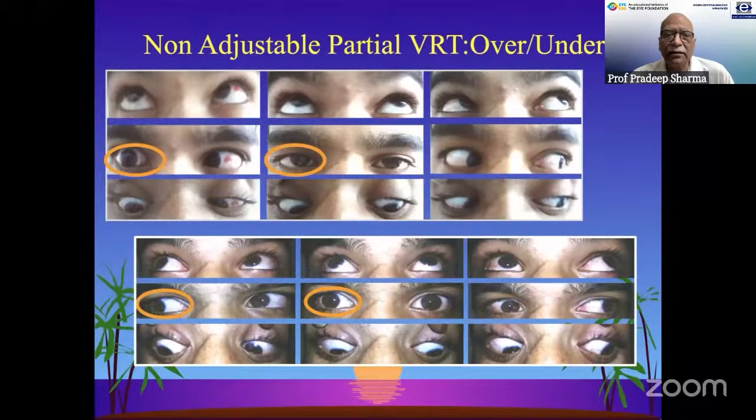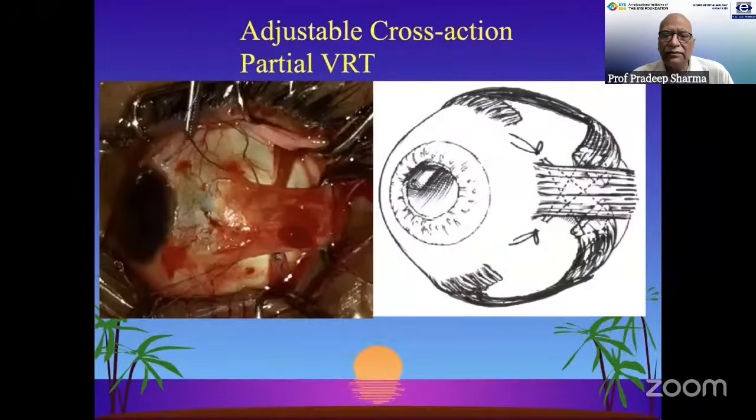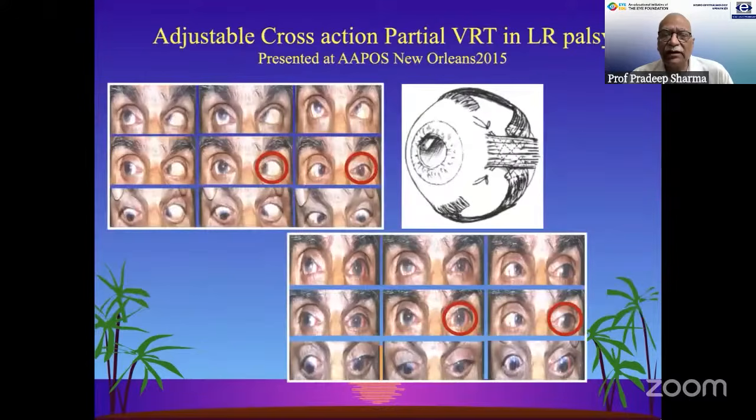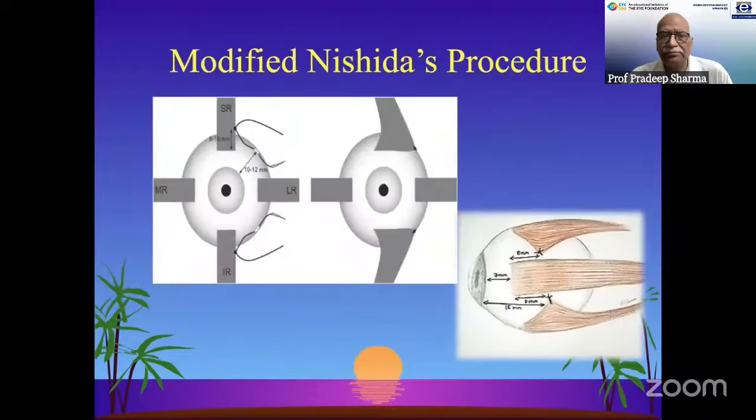So here there is a non-adjustable partial VRT, and this is showing you a cross-acting VRT to enhance the effect of the vertical transpositions. So these are the advances which we are nowadays following in correcting these cases of paralytic strabismus, which are large angle deviation in primary position, to correct the primary position as well as to improve the abduction in cases of sixth nerve palsy.